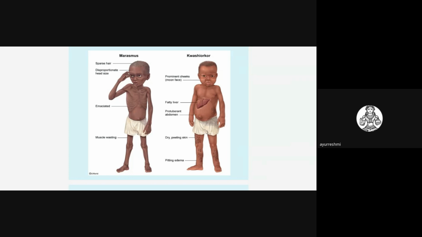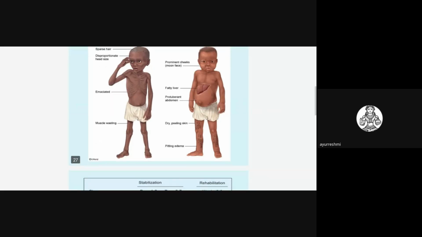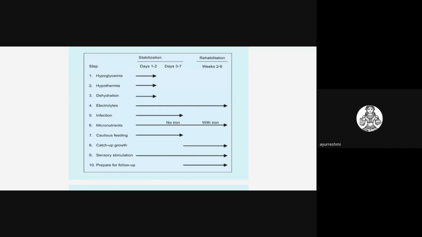You have to highlight what is important and write related to these topics. How to manage severe acute malnutrition is explained in this slide. There are 10 steps to treat severe acute malnutrition. First, for 1 to 2 days, you have to manage hypoglycemia, hypothermia, dehydration and all. You should not give supplementation directly.